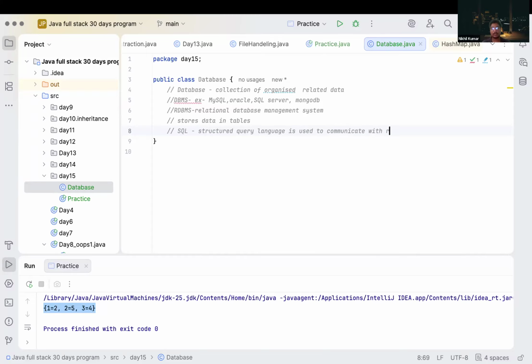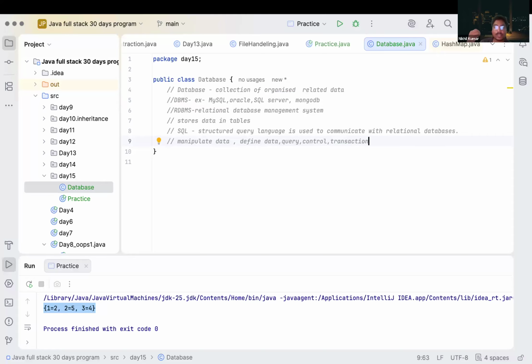Inside SQL, we have multiple types of commands; we can perform multiple operations on our databases. What are the operations? We can manipulate data, create and define data, perform queries on our data, control our data, and manage transactions.